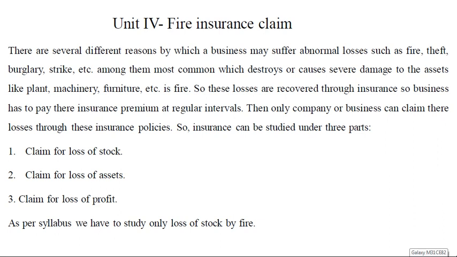Hello students, I'll be taking Financial Accounting 2 for this semester. In the last semester, that is first semester, you had Financial Accounting 1. This is a continuation of that subject, that is Financial Accounting 2. Under this, you have 6 chapters. I'll be taking you the fourth chapter, that is Fire Insurance Claim.